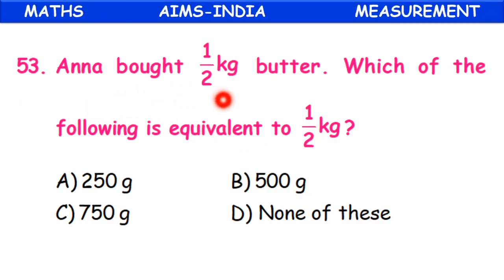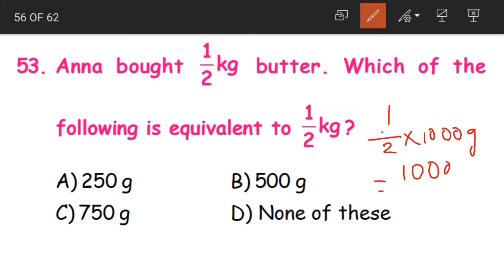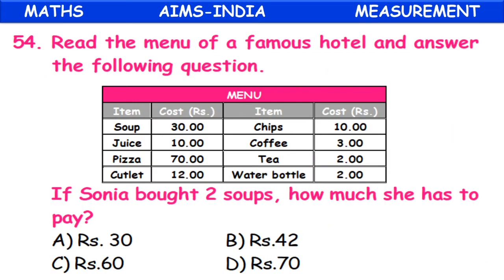Question 53. Anna bought half kg butter. Which of the following is equivalent to half kg? Half kg is nothing but 1 by 2 into 1000 grams. Yes or no? Yes. So what is 1 by 2 into 1000 grams? It is 1000 grams divided by 2. That is nothing but 500 grams. So equivalent to half kg is option B, 500 grams.